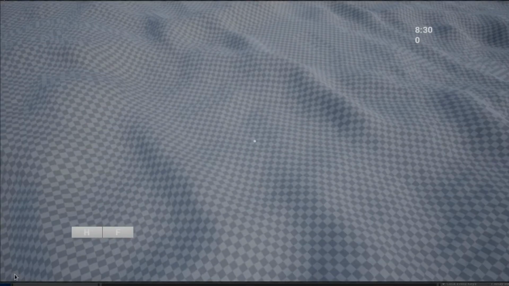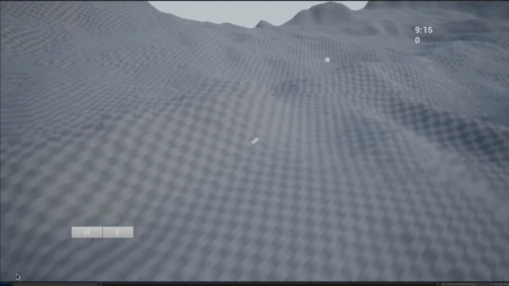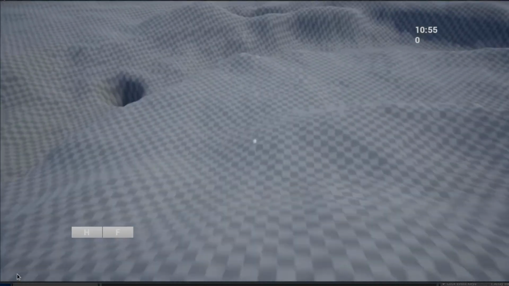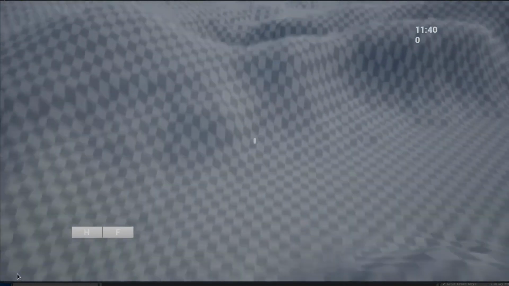This landscape is made from a grayscale image file called a height map. A bright pixel means the ground should be high at that point, dark means lower. Unreal expects the height map to be 16-bit.